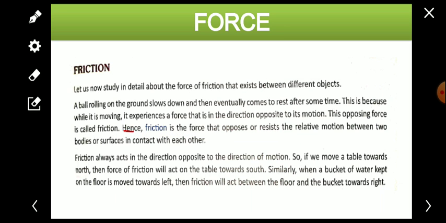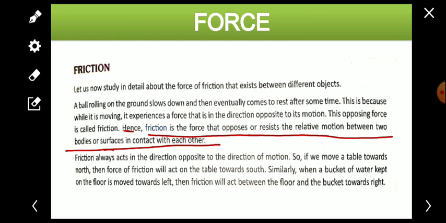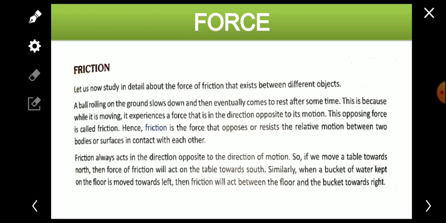Hence friction is the force that opposes or resists the relative motion between two bodies or surfaces in contact with each other. This force acts when the two objects are in physical contact, and it takes place in the physical contact area.